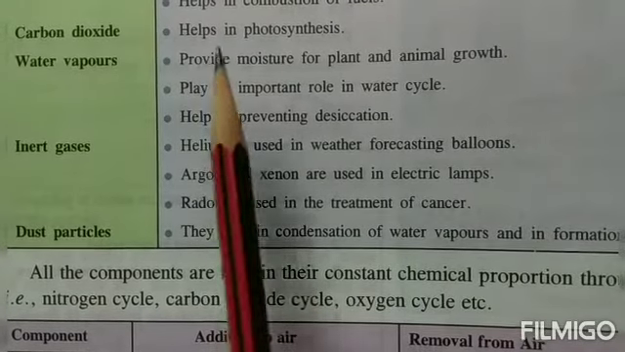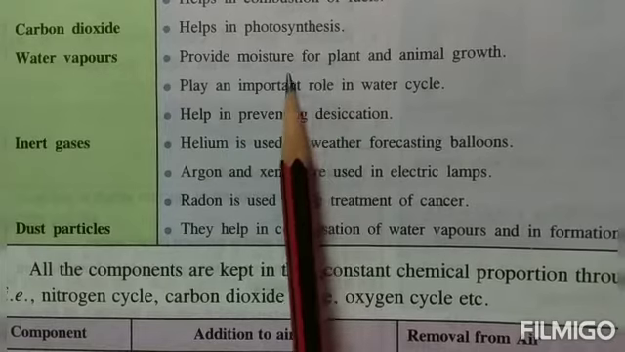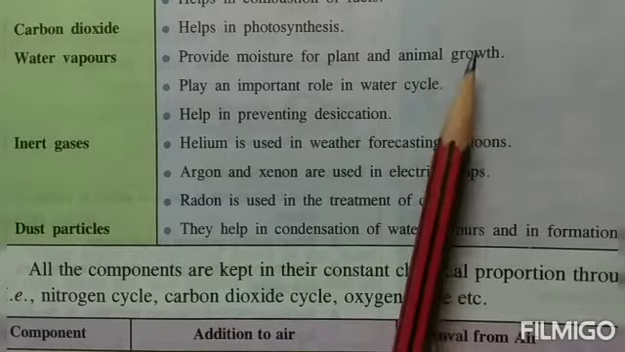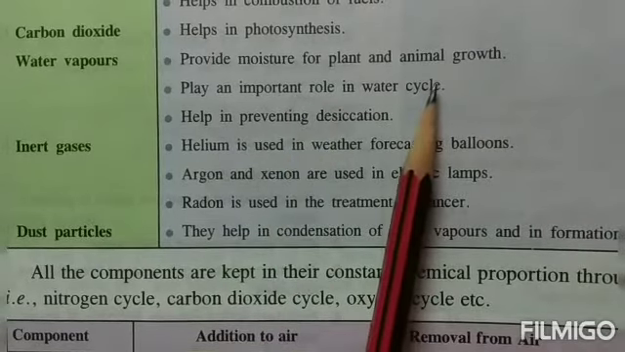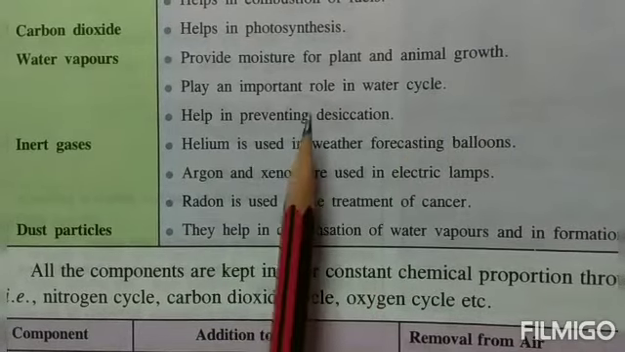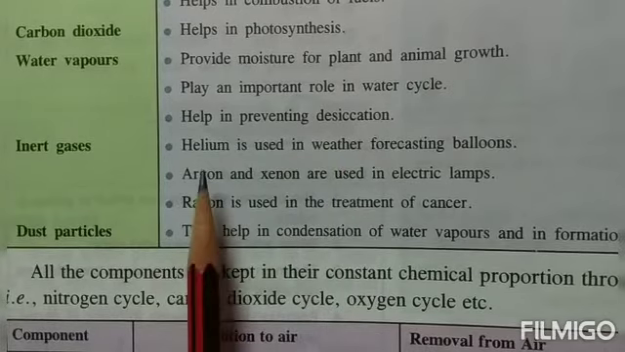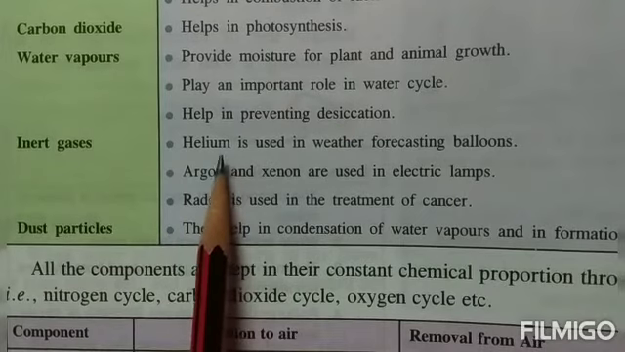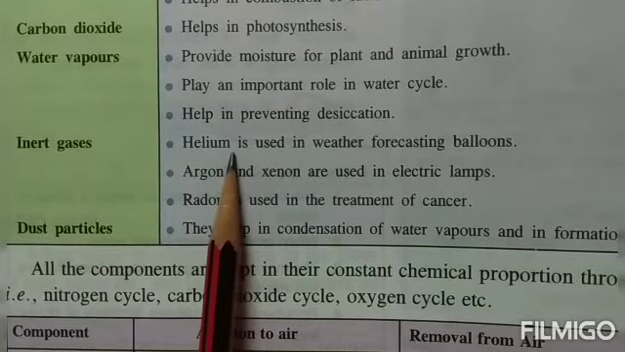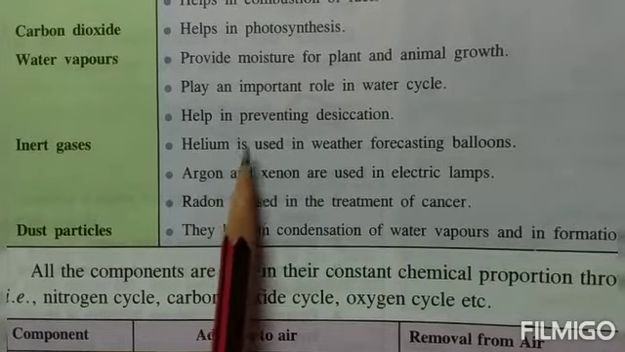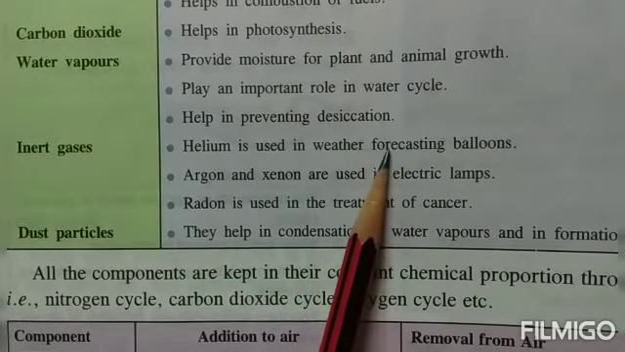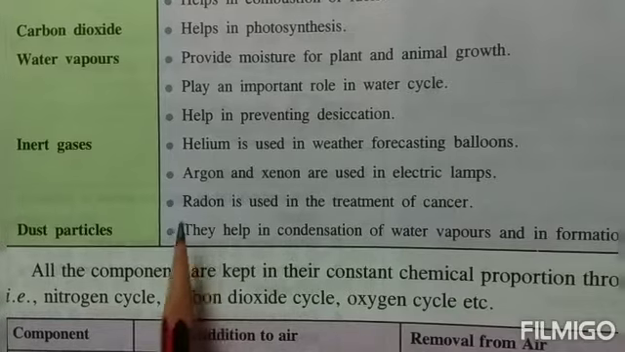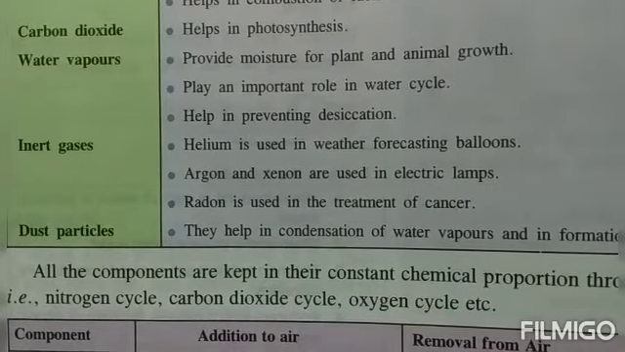You know that water vapor is important in the air for the growth of the plants as well as for the existence of animals. It plays an important role in the water cycle. It helps in preventing desiccation. Helium is used in weather forecasting balloons, because earlier hydrogen was used, but hydrogen catches fire. It's a combustible gas, so helium has replaced it. Argon and xenon are used in the electric lamps. Radon is used in the treatment of cancer.